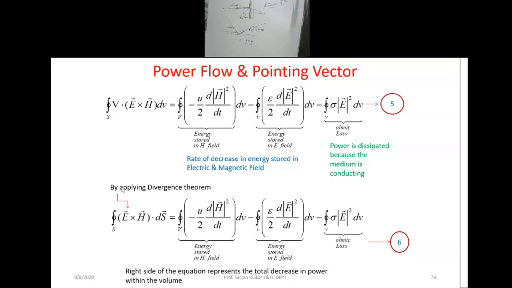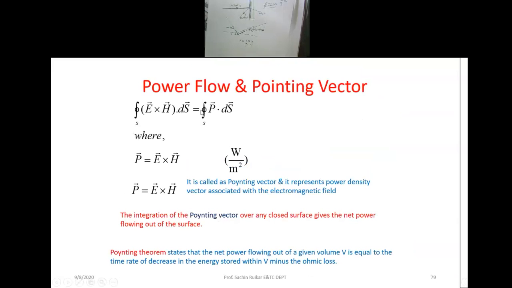So this is nothing but the Poynting vector or power flow, and we can rewrite this Poynting vector again in terms of what? By applying the divergence theorem: del dot is nothing but a divergence. Apply divergence, E cross H dot ds. So we are getting this particular equation. Okay, so now P is equal to what?